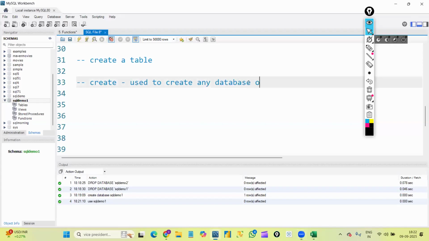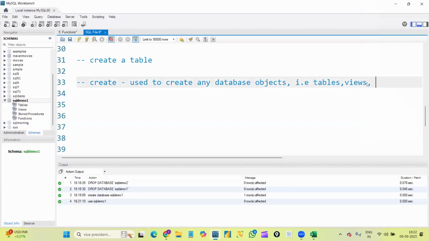Database objects in the sense that is tables, it can be views, it can be stored procedures. These are all called database objects. To create tables, to create views, to create procedures, we will use the CREATE command only.